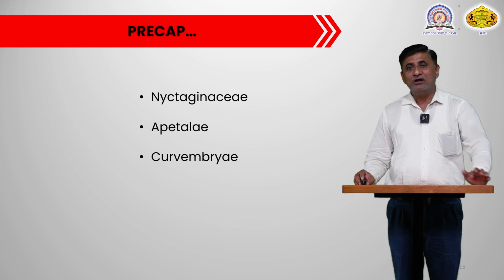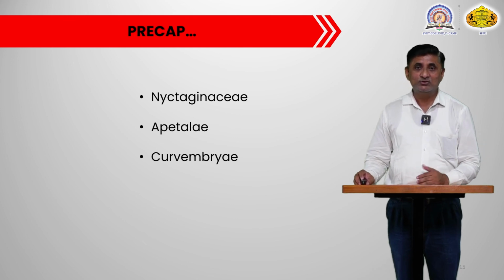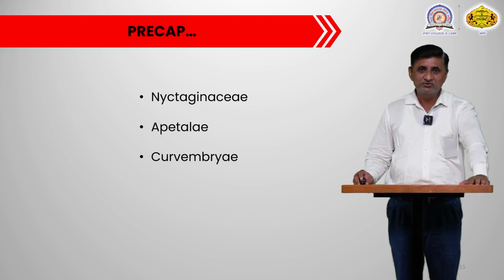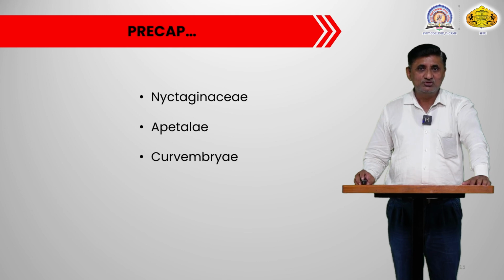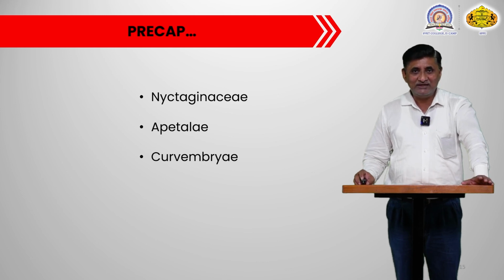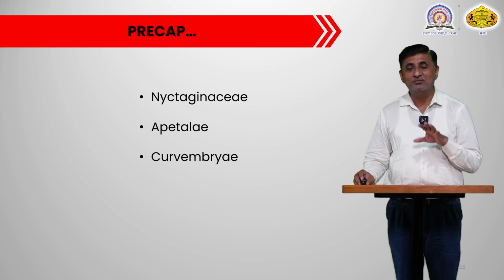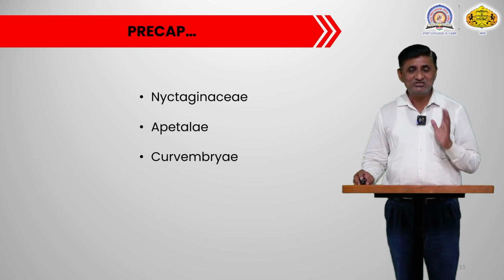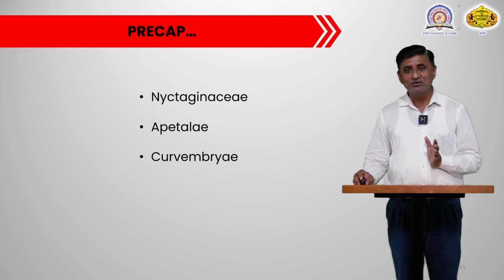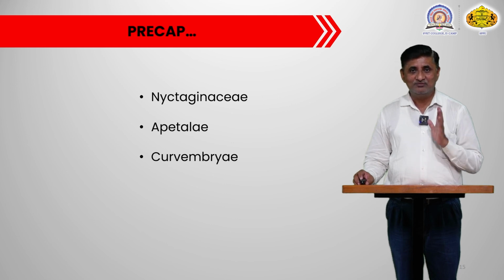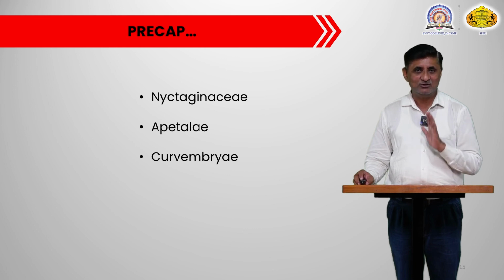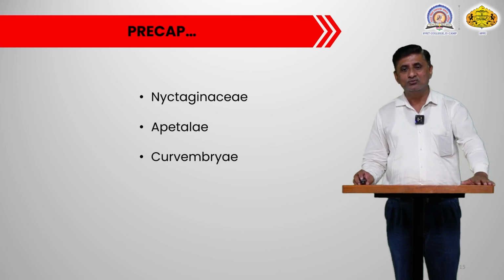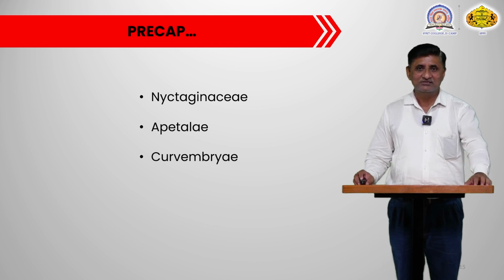In the precap, I will highlight what we are going to learn in the next video. In the next video we will see a family named Nyctaginaceae. This family is not polypetalous, not gamopetalous, but is a family of apetalae or monochlamydeae, and this particular family possesses a single whorl, which we call the perianth. That perianth possesses tepals. This family's flowers do not contain calyx and corolla. This is an important thing you have to note about the coming study of the family.